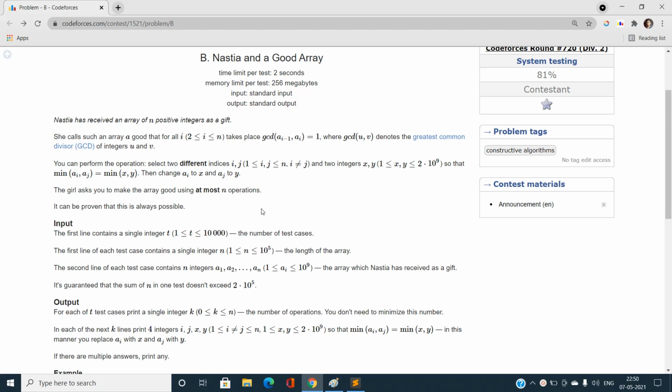We have to perform an operation: choose any two different indices i and j, and also choose x and y, which vary up to 2 times 10 to the power 9, such that we change a_i to x and a_j to y.